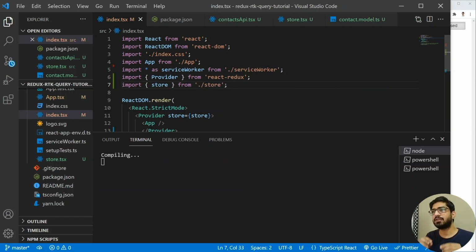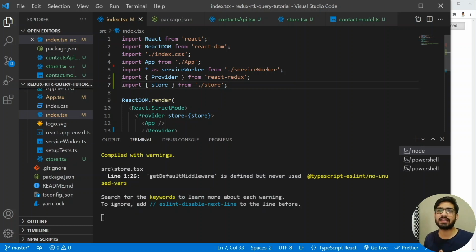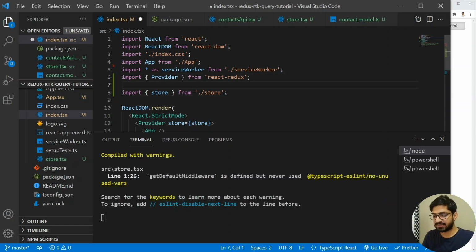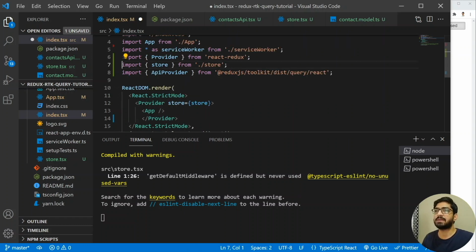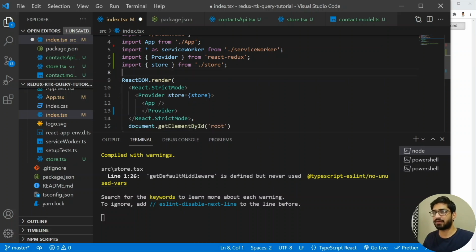Now let's say that you are using this RTK Query and you are not setting up a store. In that case, if you still want to use this RTK Query, how are you going to do that? So we have another one, which is the ApiProvider, and you can add the ApiProvider here. And in that case, you don't need to set up any store. All right. So this is one of the additional features offered by RTK Query. So I'm going to remove this. All right. We are going to stick with our Provider for now.